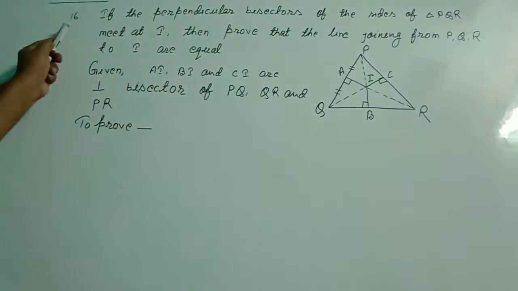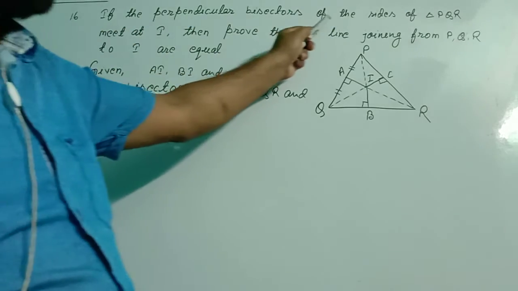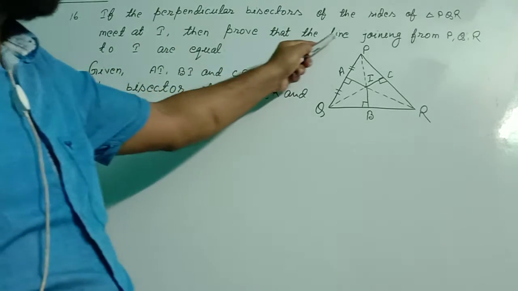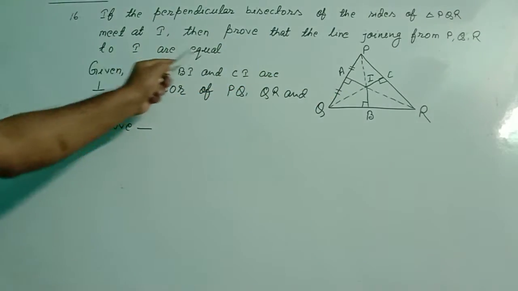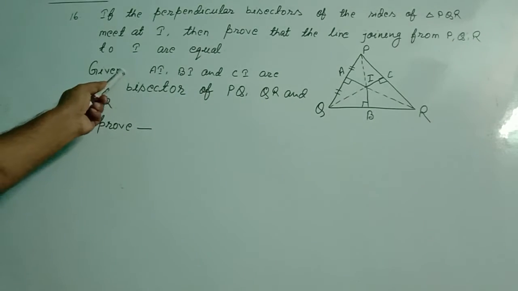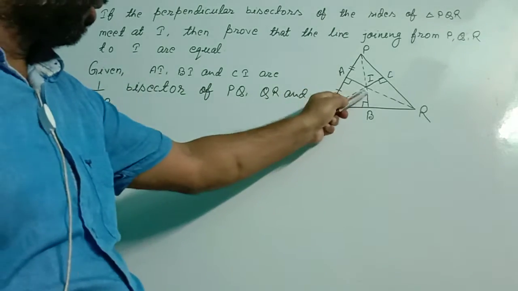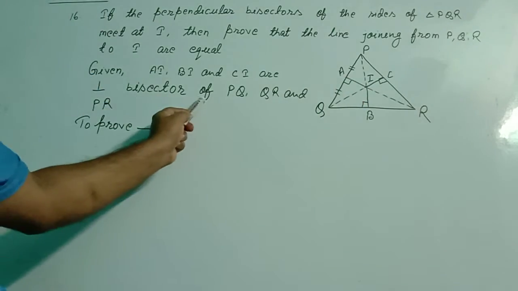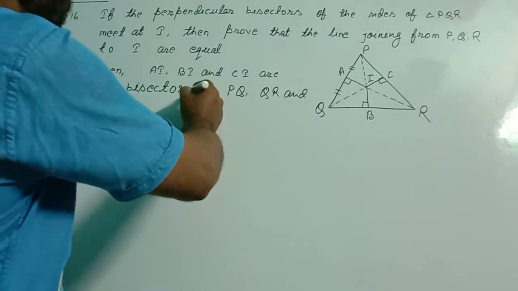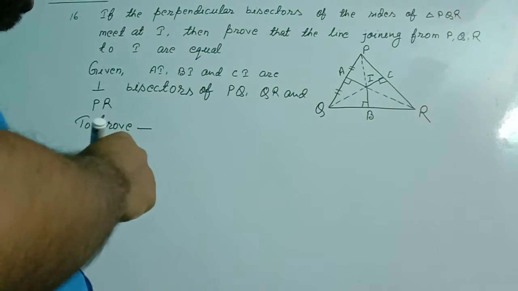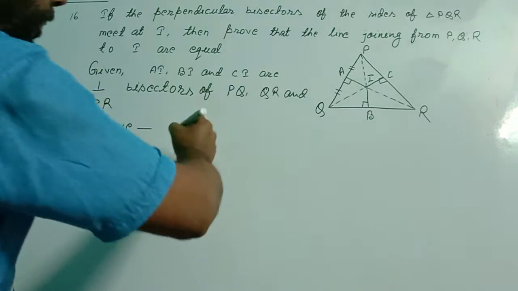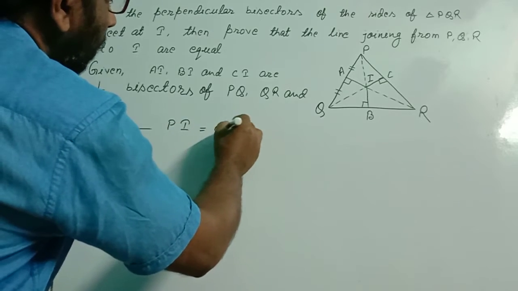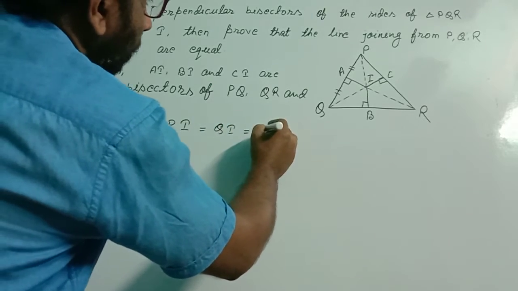So now question number 16. If the perpendicular bisectors of the sides of triangle PQR meet at I, then prove that the lines joining from P, Q, R to I are equal. Given: AI, BI and CI are perpendicular bisectors of PQ, QR and PR. To prove: PI equal to QI equal to RI.